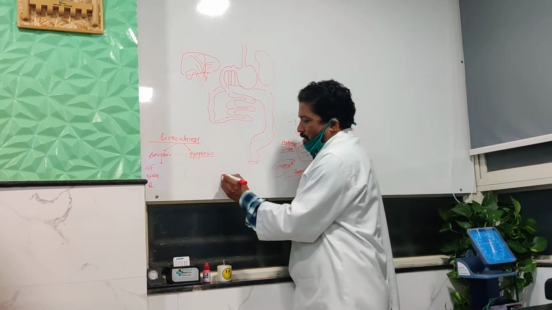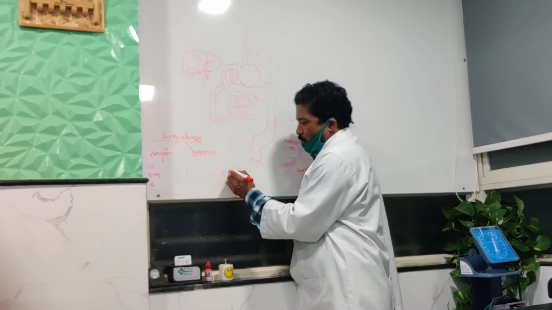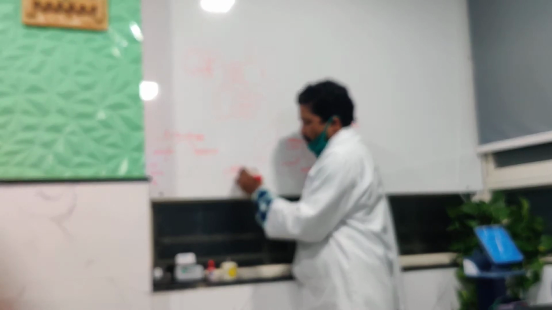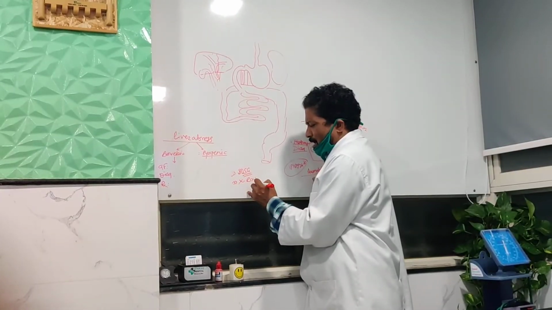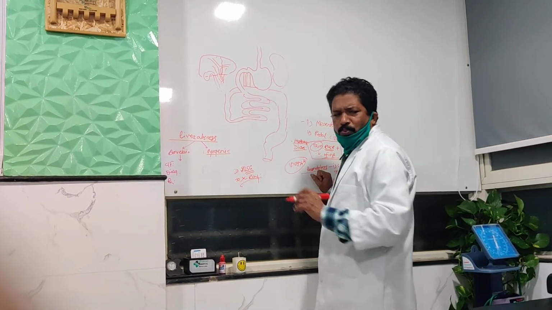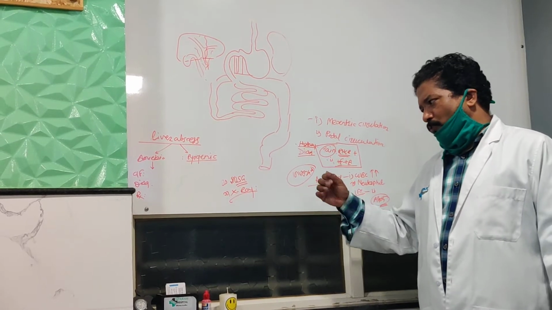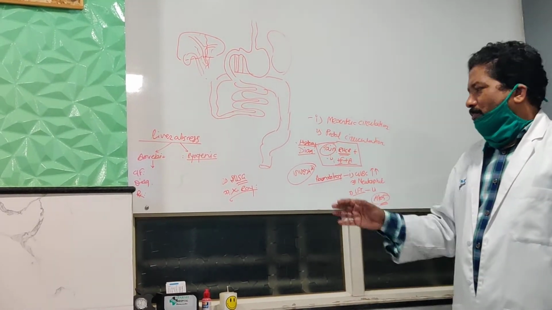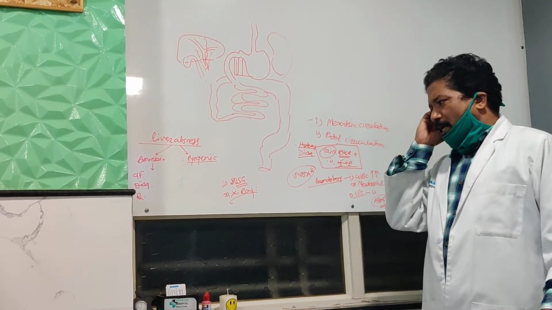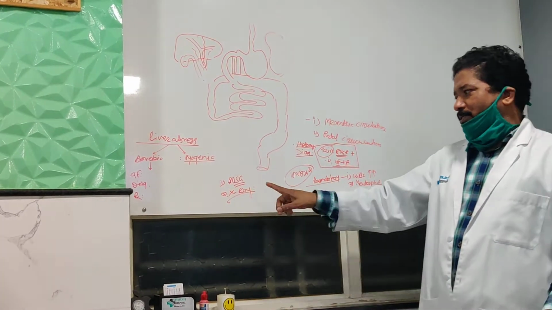Then what is the next investigation? USG, and X-ray. If there is an abscess, pleural effusion is supportive. If there is an abscess, we go for definitive diagnosis. This is a secondary diagnosis for further complications.